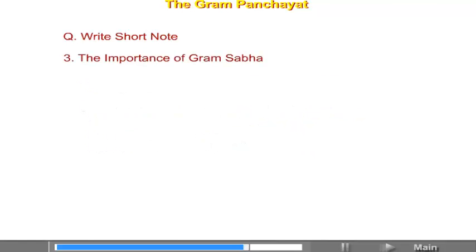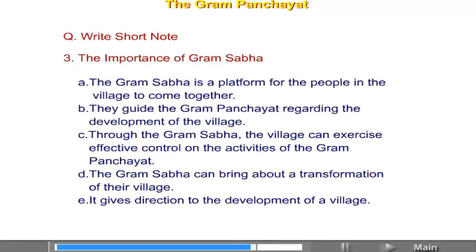The importance of Gram Sabha. A. The Gram Sabha is a platform for the people in the village to come together. B. They guide the Gram Panchayat regarding the development of the village. C. Through the Gram Sabha, the village can exercise effective control on the activities of the Gram Panchayat. D. The Gram Sabha can bring about a transformation of their village. E. It gives direction to the development of a village.